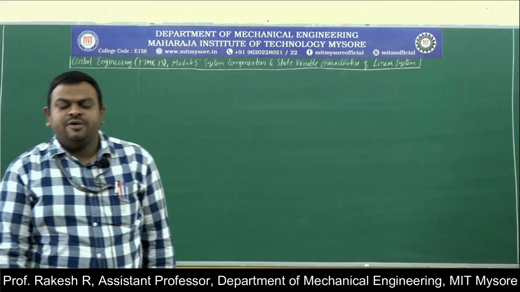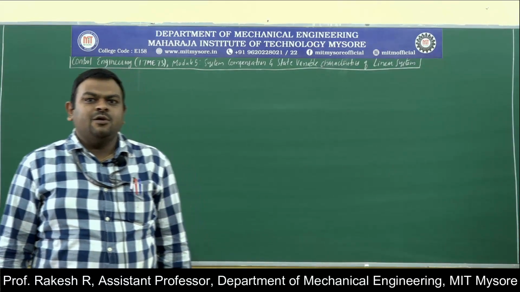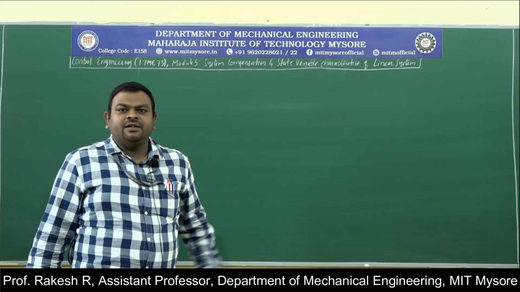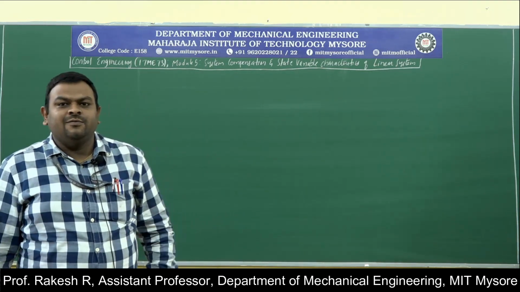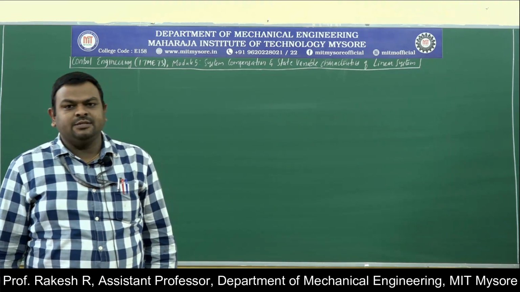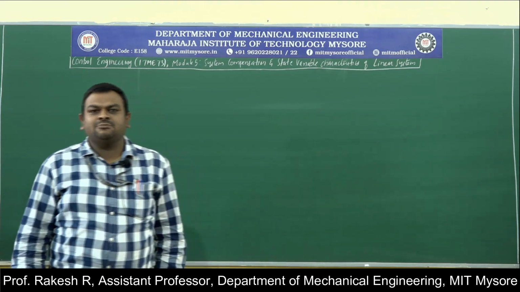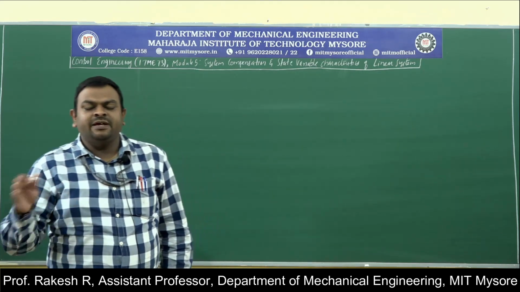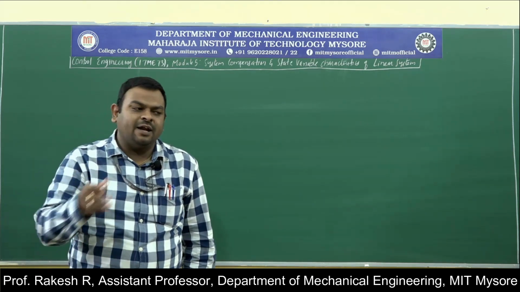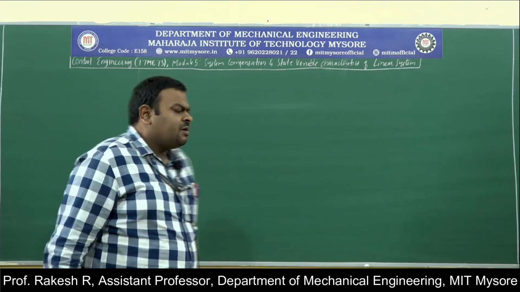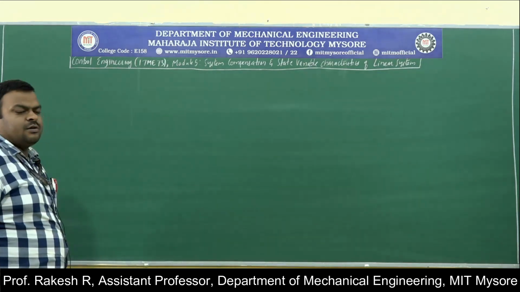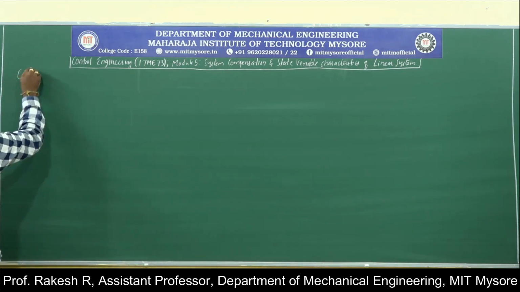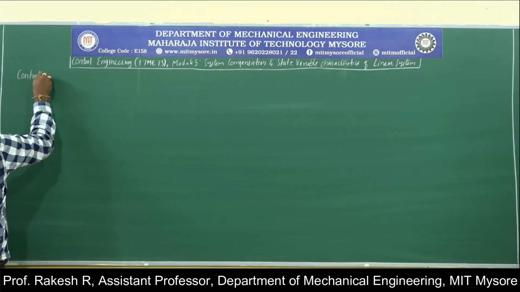So in the previous class we have discussed some of the problems on state variables. The differential equation will be given, then you have to calculate what is A, B and C. That is nothing but x dot is equal to Ax plus Bu, y will be equal to Cx plus Du. A, B, C and D you will be calculating in the matrix form. Another important concept in state space variable is controllability and observability.